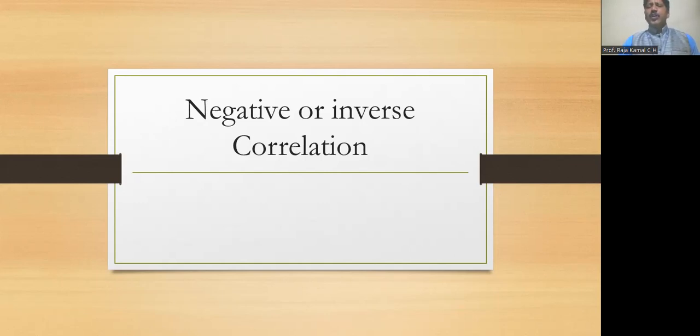But as age grows, that habit will go away. So age was increasing and the habit of eating sweets was decreasing, both in opposite directions. They are not moving in the same direction. So when two variables move in different directions, we call it an inverse correlation or negative correlation.